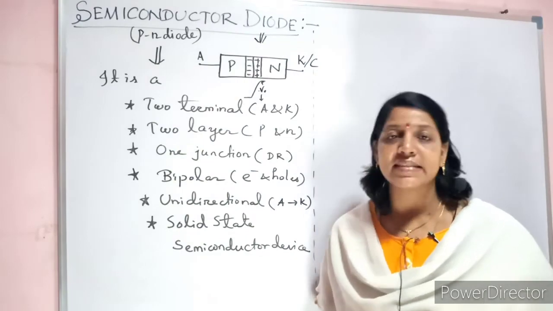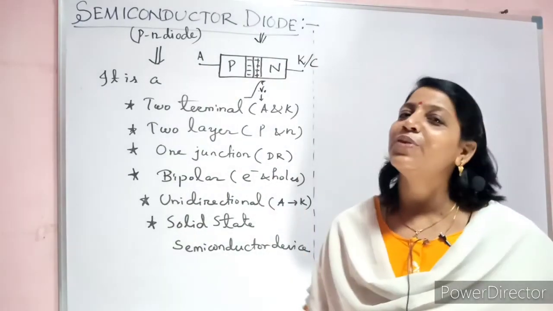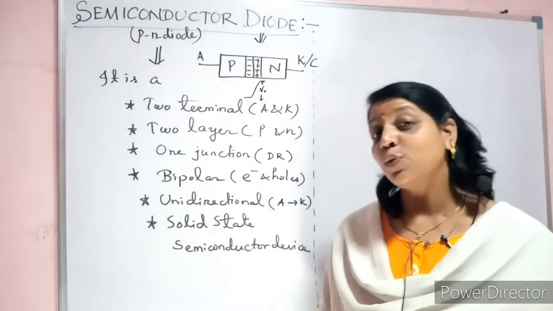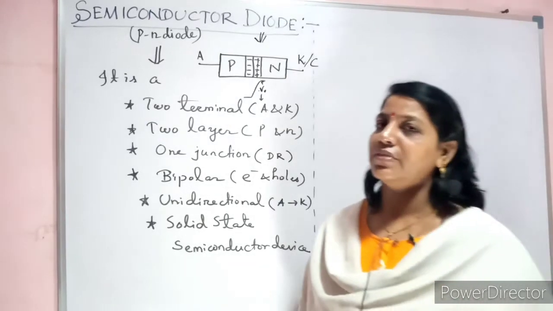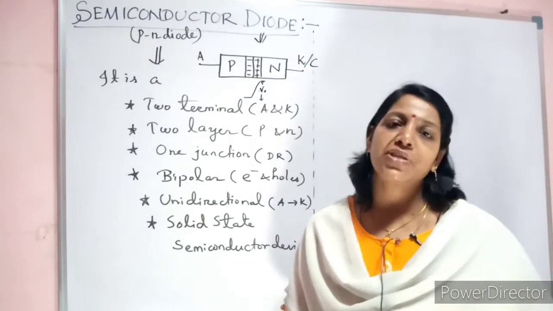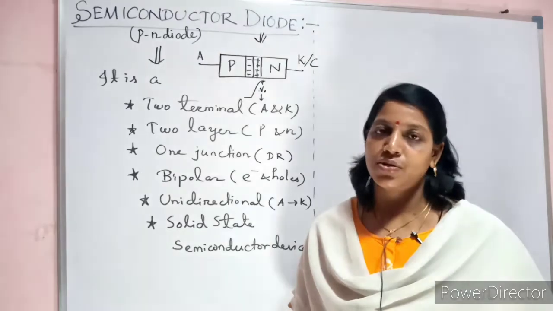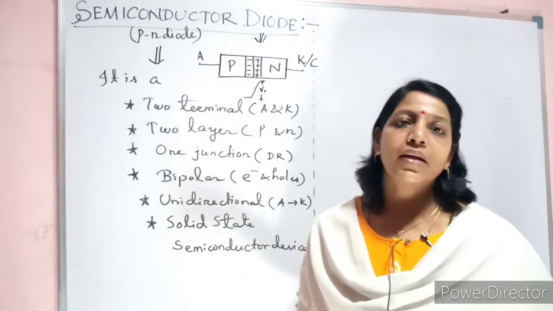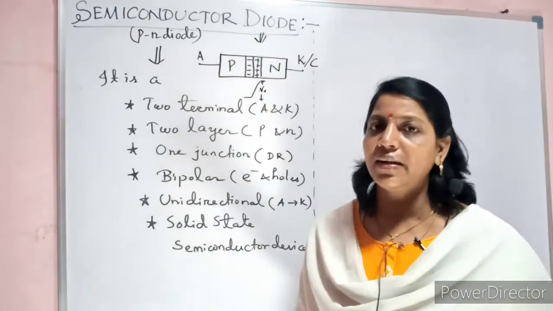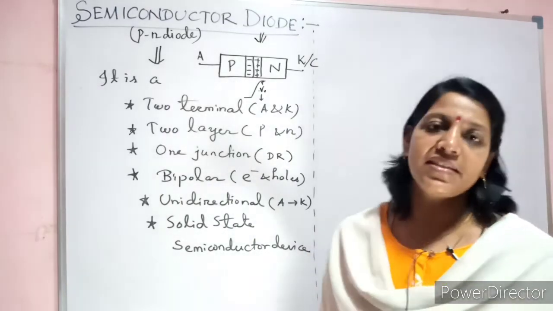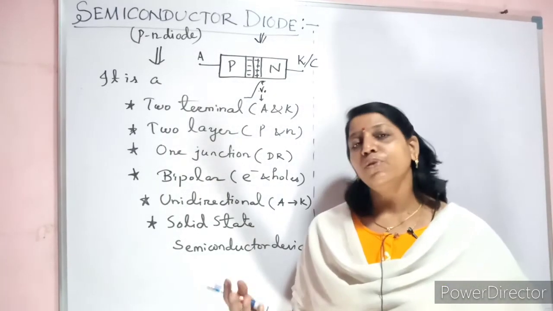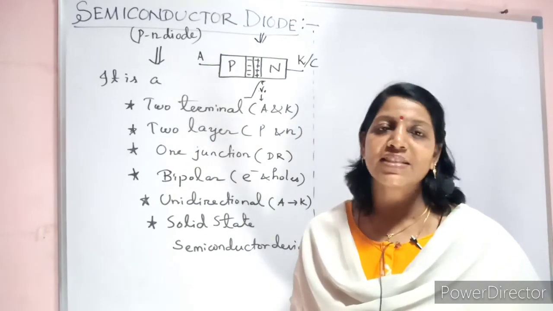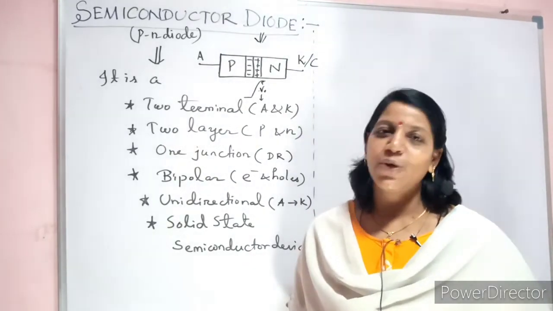Now the question arises, for what purpose is this diode used? There are so many applications of diode. The very common application is rectification. What is rectification? It converts alternating current to direct current. Not pure direct current, it is converting to pulsating DC, ripple DC. Then we will apply a further filtering device so that it will convert it to pure DC.